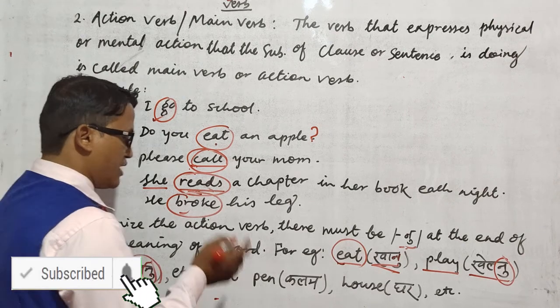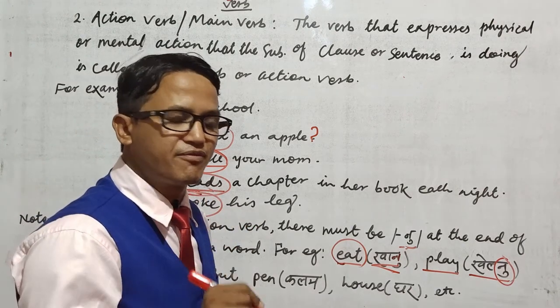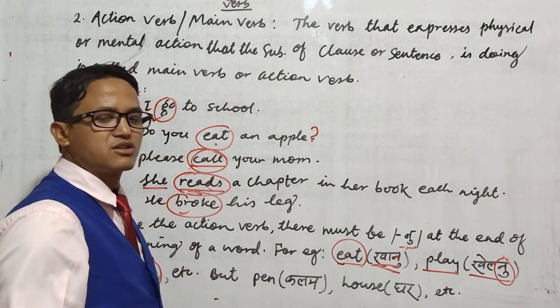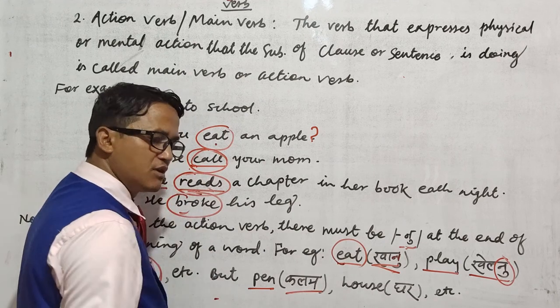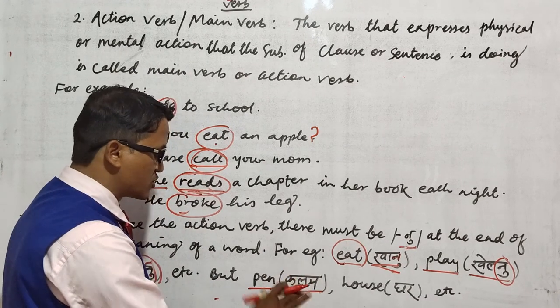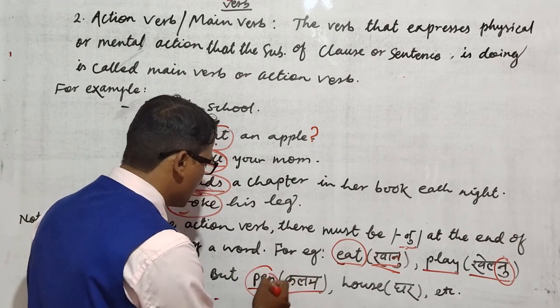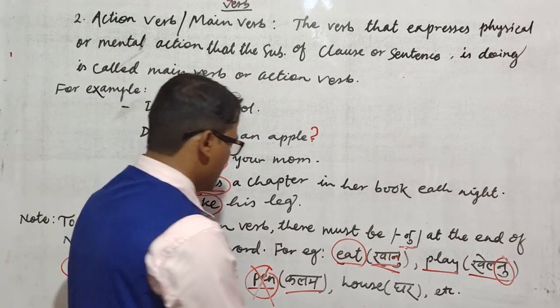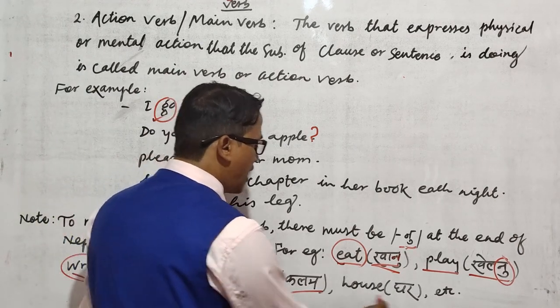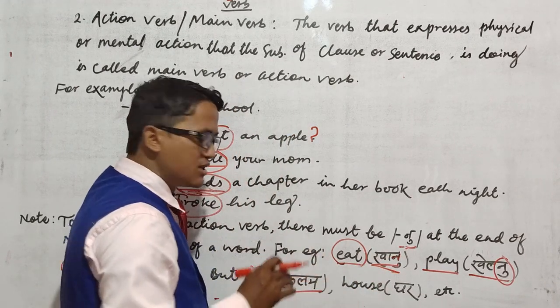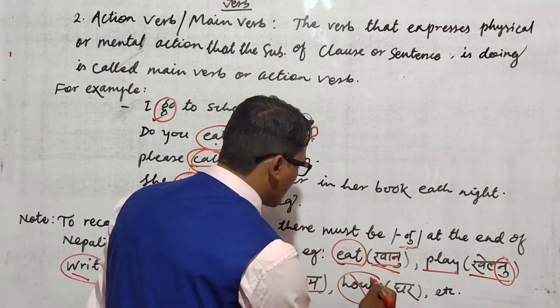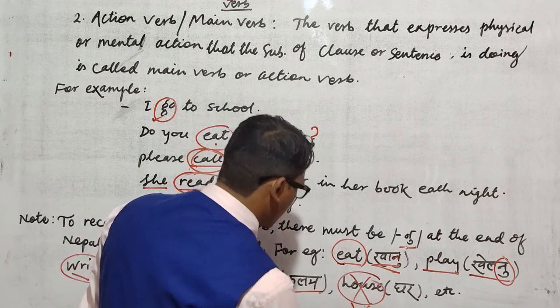But if there is no "nu" at the end of the Nepali meaning, these are not verbs. Here is "pen". Pen means "kalam". Is there "nu"? No, there is not. So that's why this is not a verb. This is a noun. Similarly, "house". House means "ghar". There is no "nu" at the end of the meaning, so "house" is also not a verb.